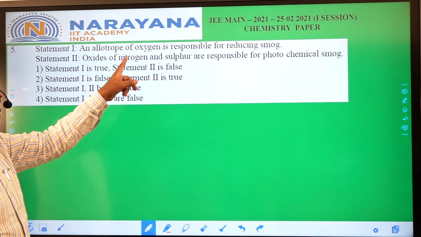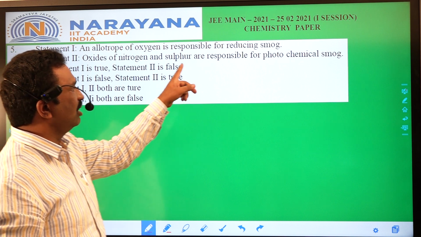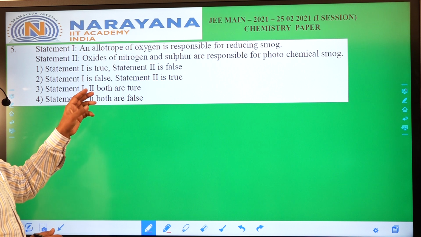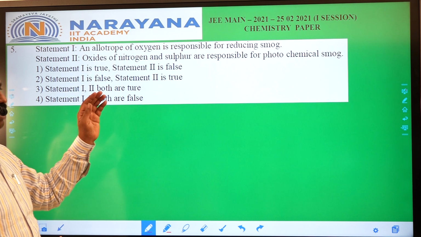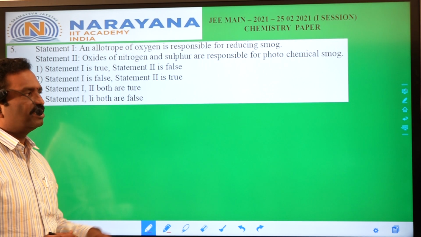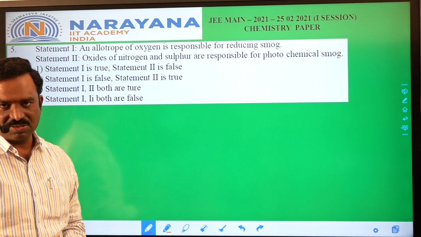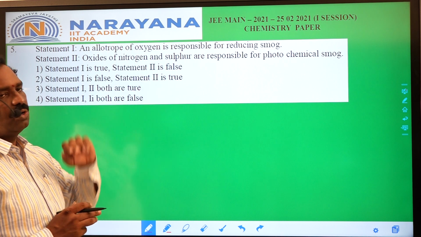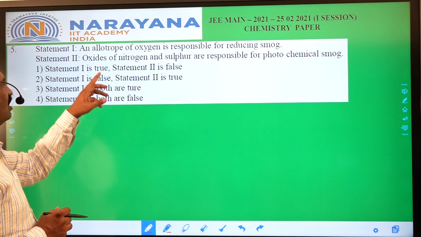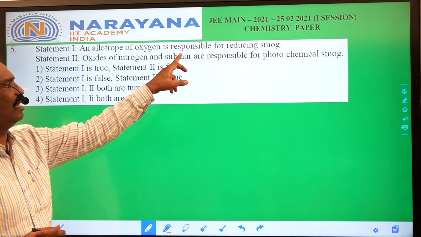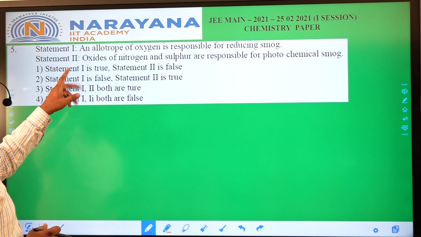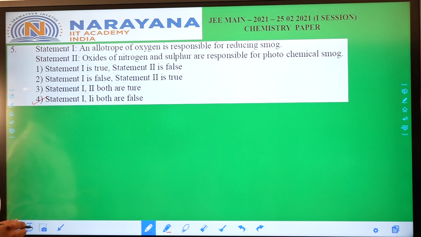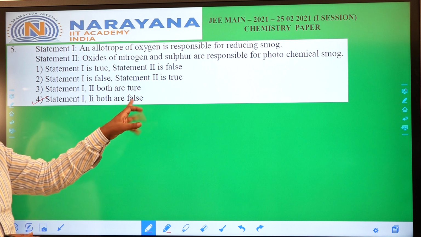Next statement, oxides of nitrogen and sulfur are responsible for photochemical smog. Photochemical smog contains oxides of nitrogen, and by the action of ozone, these are converted into PAN also. Because of that PAN and also ozone, it acts as an oxidizing smog. So here oxides of sulfur are not part of photochemical smog. That is why statement 2 is also false. So the fourth one is the correct answer. Statements 1 and 2 both are false.